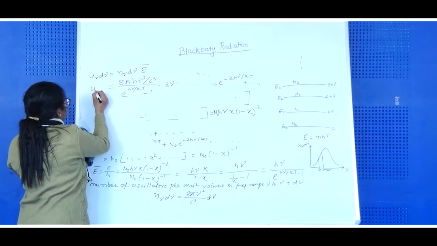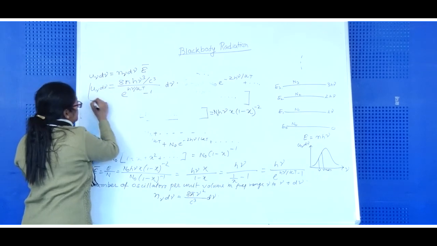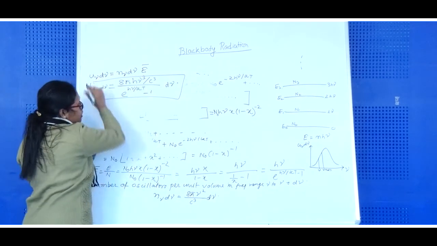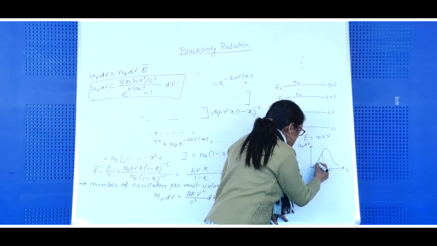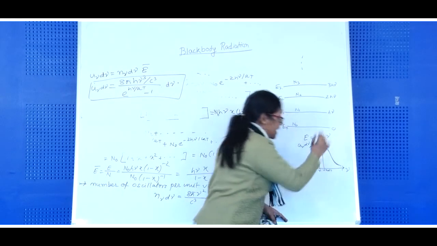This is called Planck's radiation law, which was actually able to explain the experimental graph. If you plot Planck's radiation law, it will exactly match the experimental result.